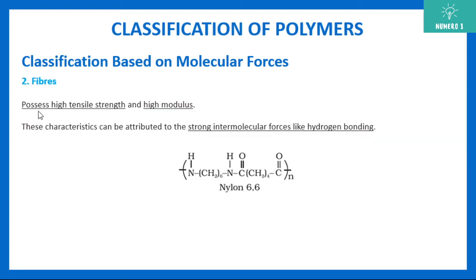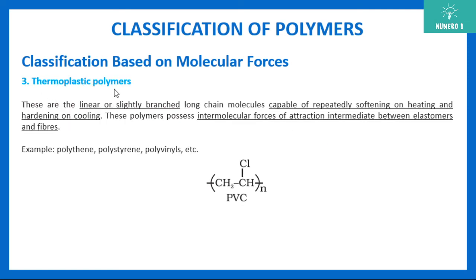Next is fibers. They possess high tensile strength and high modulus. Very important: they are characterized by strong intermolecular forces like hydrogen bonding. An example is nylon 66. Fibers are the polymers with strong intermolecular forces. Next come thermoplastic polymers.